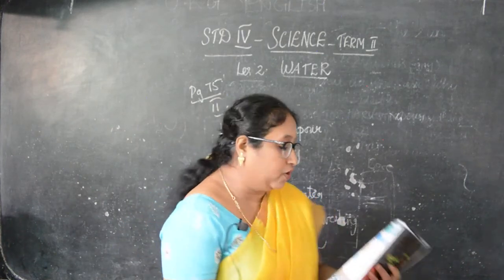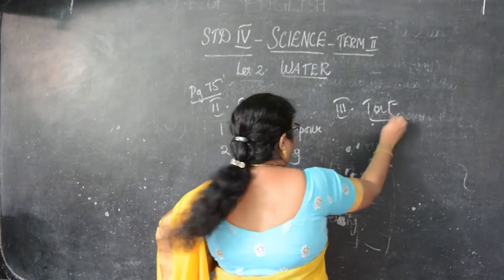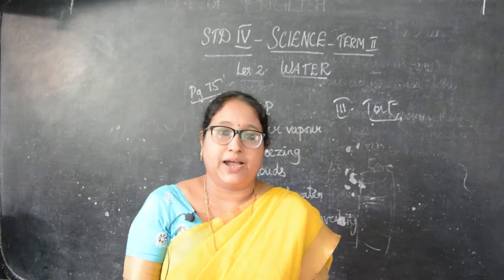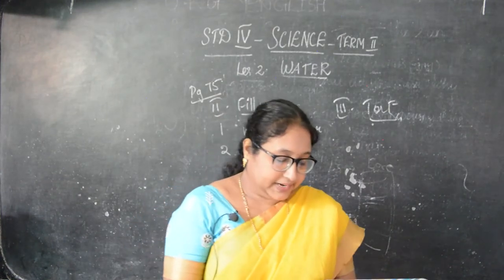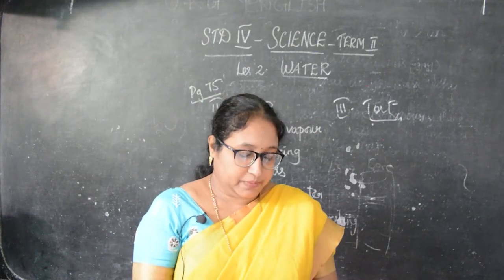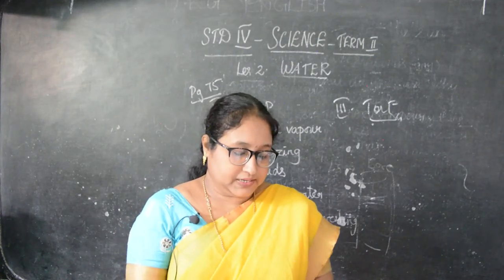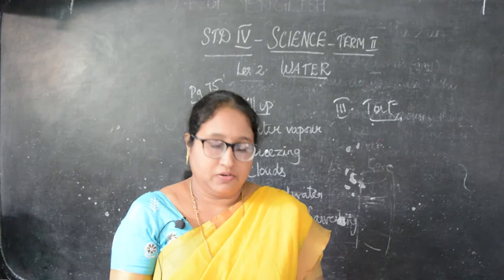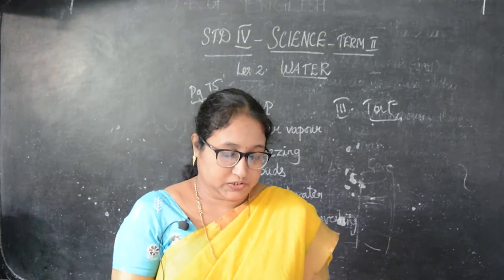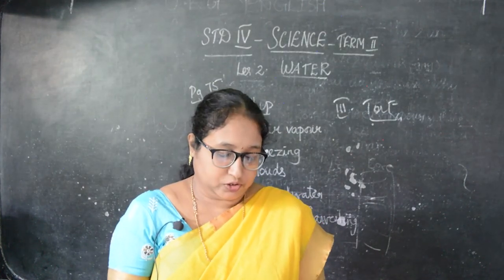The next is true or false, Roman number 3. Okay, children. First one, water is a good example for all states of matter. So answer is true. Second, water cycle controls Earth's temperature. True. Water becoming water vapor on heating is called evaporation. True. Fourth, 37% of a brain's mass consists of water. False. Rooftop harvesting method is true. So first one is true, second true, third true, fourth false, and fifth true. Only the fourth one is false.